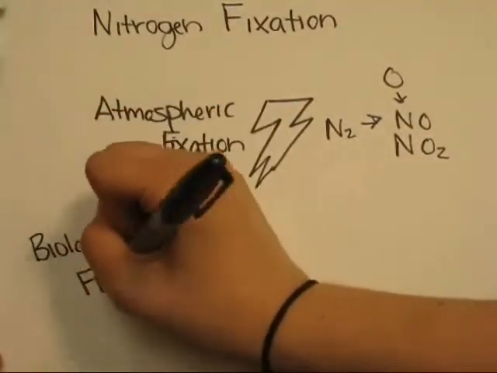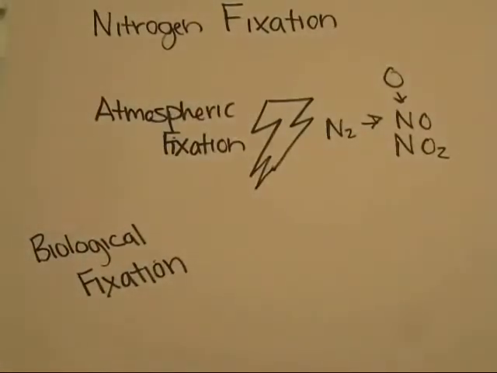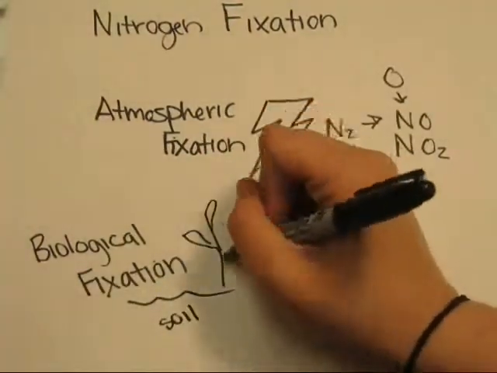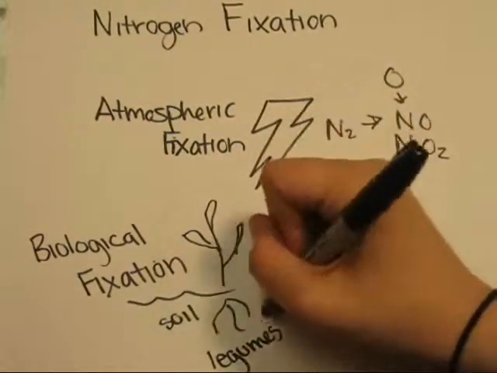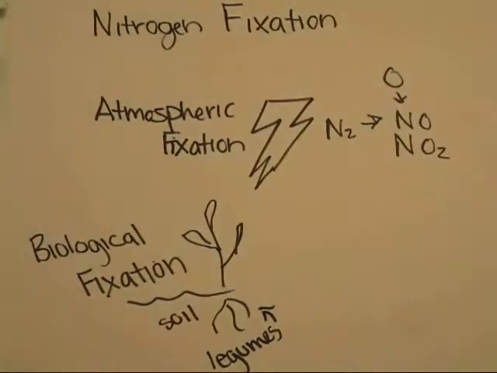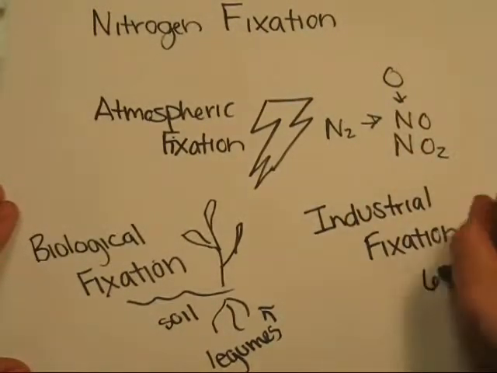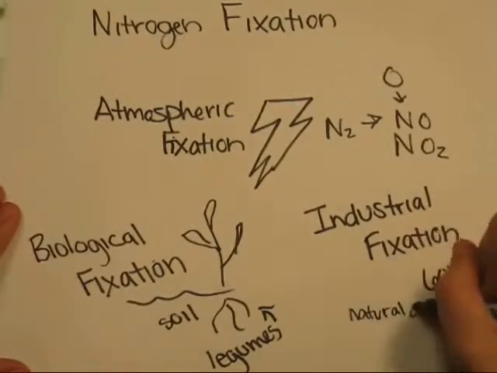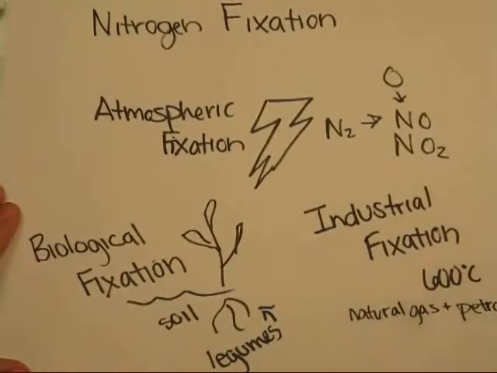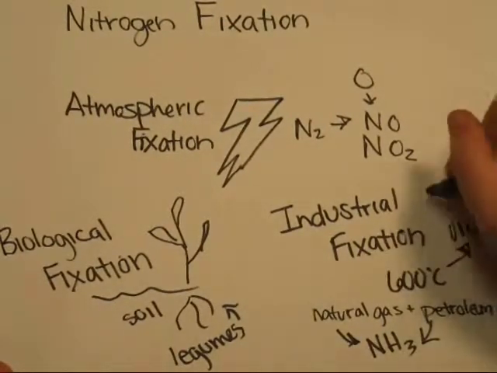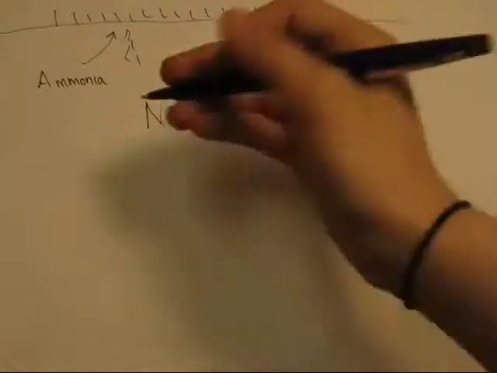Biological nitrogen fixation is the process that changes N2 into biologically useful NH3, or ammonia, by bacteria that are found within the soil. At other times, it can also be found in legumes and a few other plants. Industrial fixation can also occur. At temperatures of 600 degrees Celsius and with the use of a catalyst, atmospheric nitrogen and hydrogen, usually derived from natural gas or petroleum, can be combined to form ammonia. Ammonia then can be used directly as fertilizer.